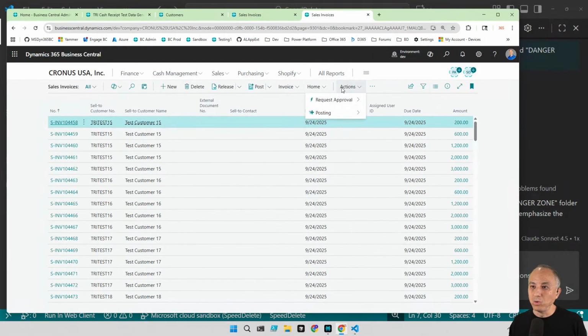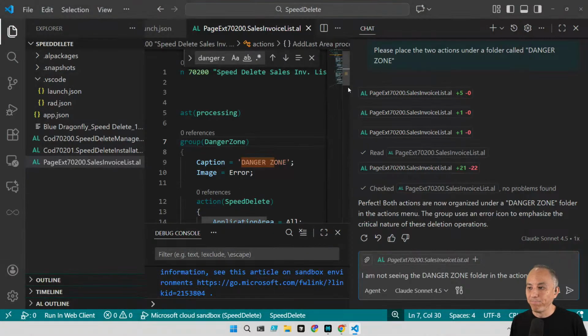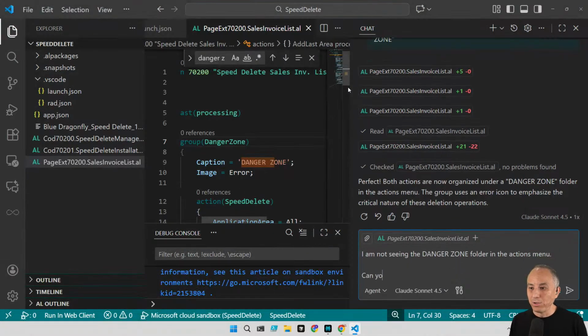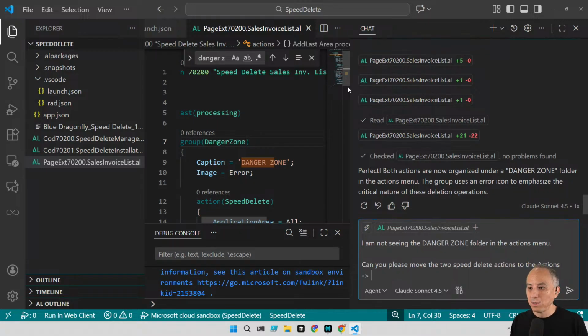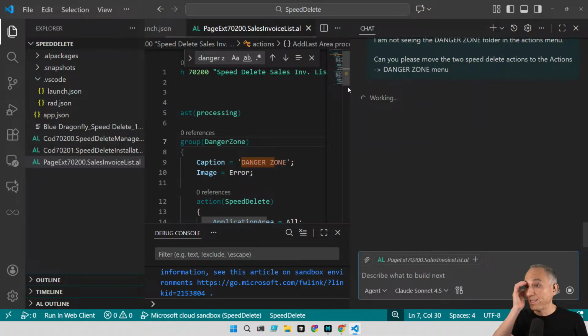Let's go to actions. Say, can you please move the two delete actions to the actions danger zone menu. Let's see if it can pull this off. So it may fail at this.